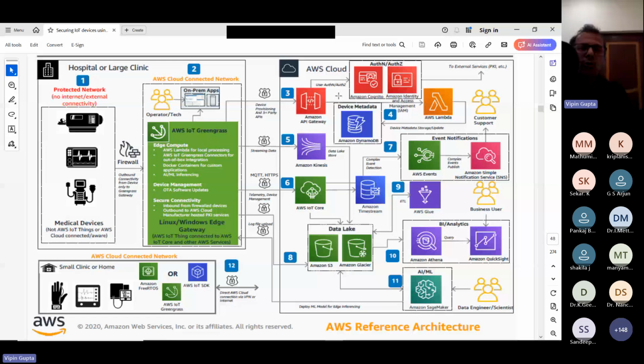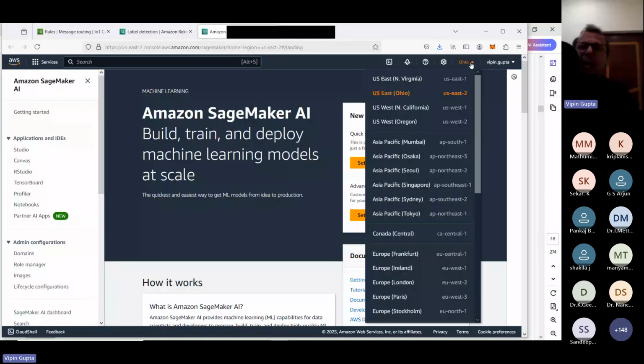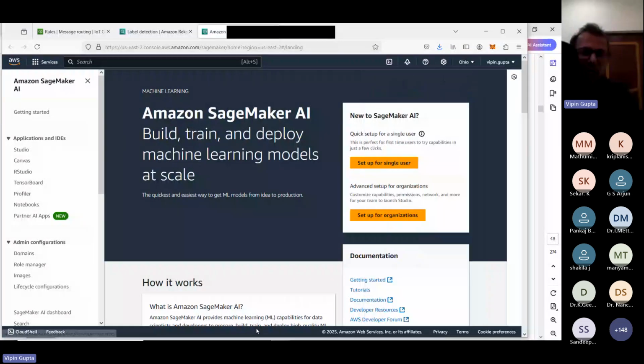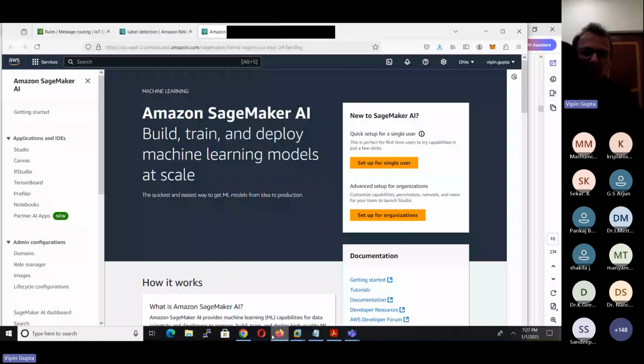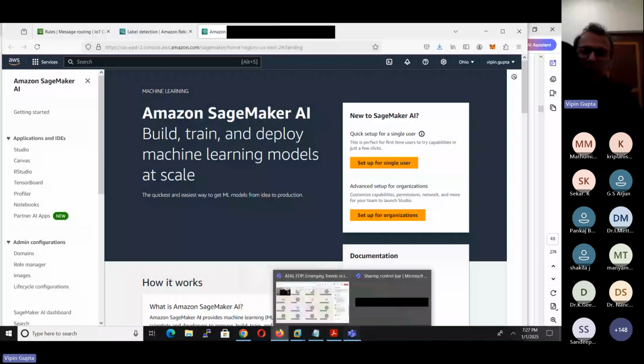But in your case, because we want our data to remain in India only, I could have used the Mumbai region. If you look carefully, in my case I was using the US region. But whenever you are deploying the service, as per requirement, I could have used the Mumbai or Hyderabad region. So let me come back to that question and pinpoint that answer.